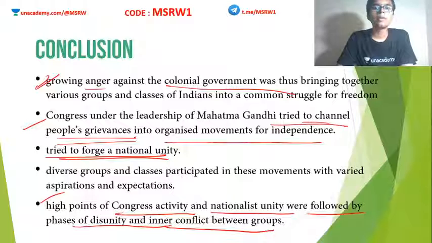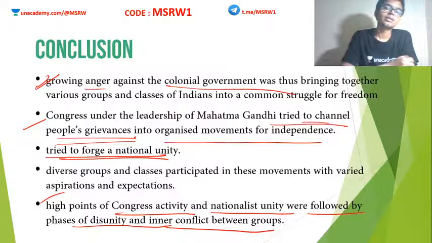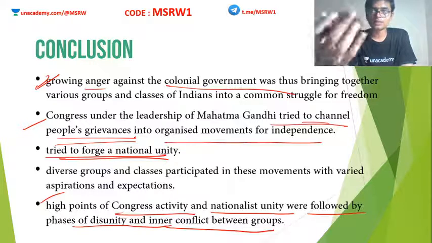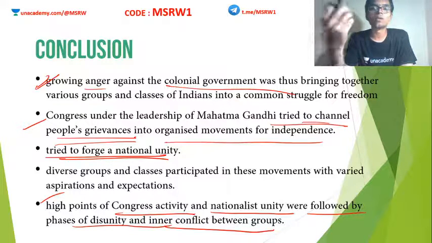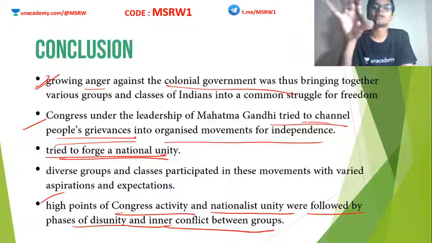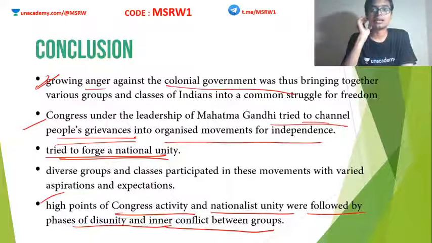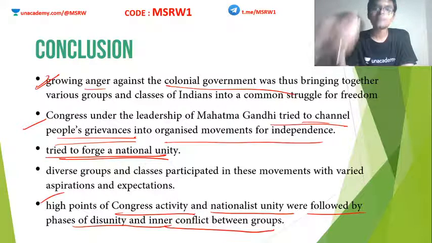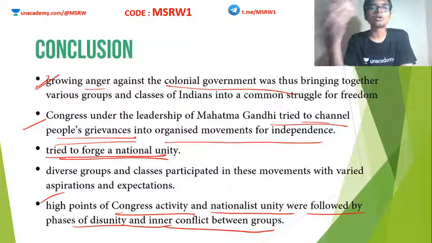But the moment the NCM was done, what happened? We see some divide between Hindus and Muslims, communal revolts happening between them. Also, within the Congress itself, a sub-party was formed, the Swarajist Party by C.R. Das and Motilal Nehru. Such splits and commotions were visible throughout the period of the national movement. So despite having achieved some kind of nationalism, India was yet divided based on politics, communalism, religion, caste, etc.